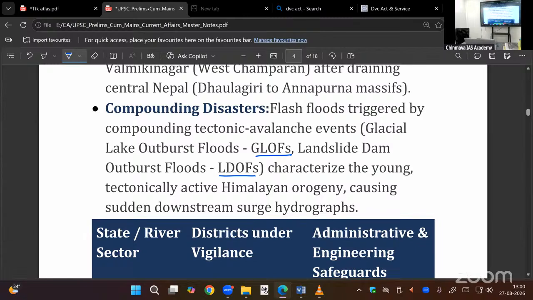Himalayan and Tibetan region are prone to flash floods, slash landslide, slash earthquake, slash cloud burst.